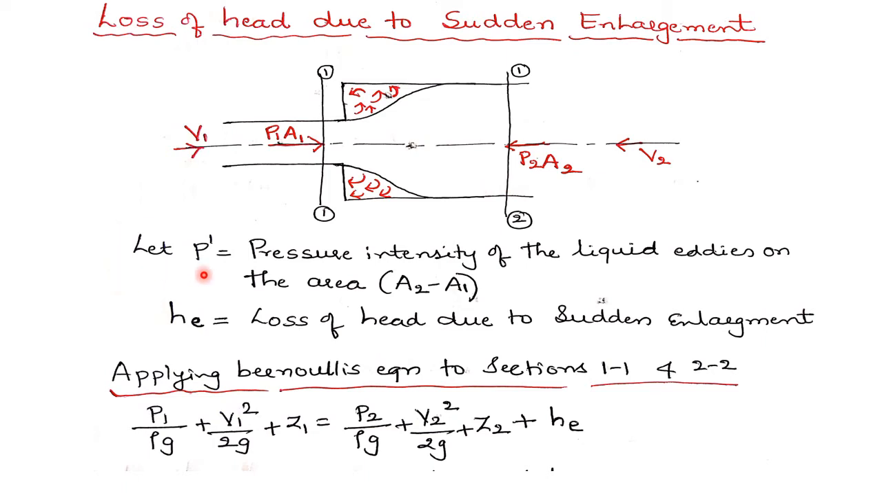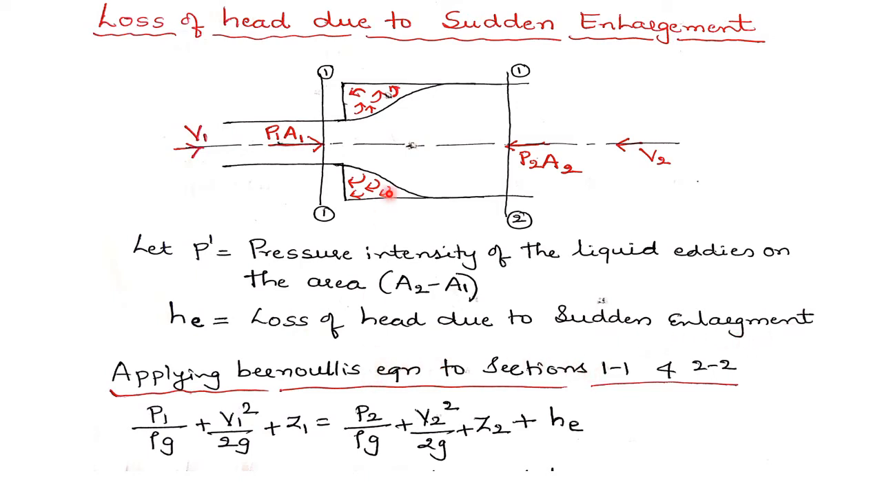Let P dash be the pressure intensity of the liquid eddies on the area A2 minus A1. This is my entire cross-sectional area A2 of the pipe minus this much area of the pipe, so that is A2 minus A1. Let this pressure P dash be acting on these liquid eddies over the area A2 minus A1. Here He is the loss of head due to sudden enlargement.